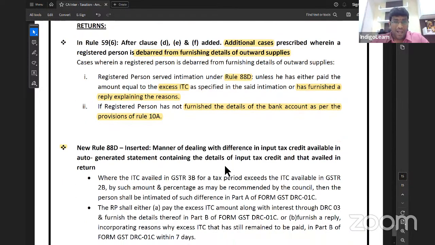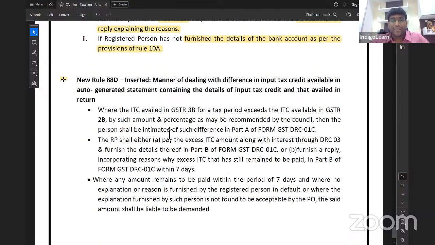No problem. Manner of dealing with the difference in ITC available in auto-generated statement, which is nothing but GSTR 2B. If the ITC availed in 3B exceeds the ITC which is there in 2B by such amount and percentage as recommended by the council, then the person shall be intimated of the difference in part A of the form GST DRC 01C. Practically, I've seen this a lot. Registered person shall either pay the excess ITC along with interest and furnish the details thereof in part B, or furnish reply.